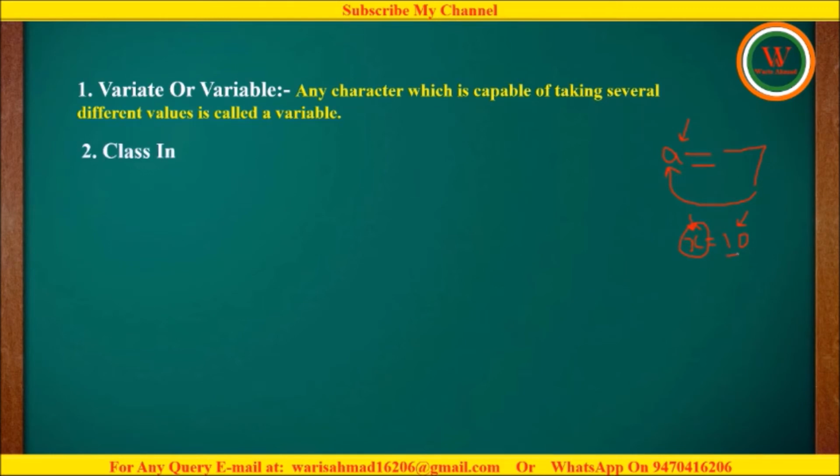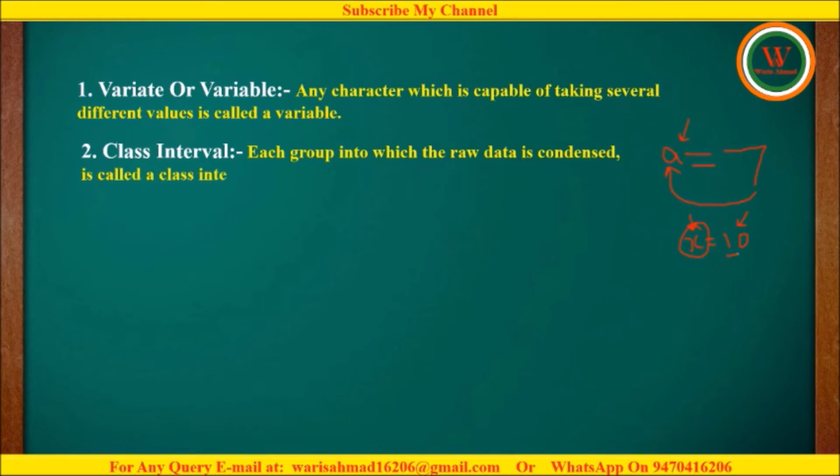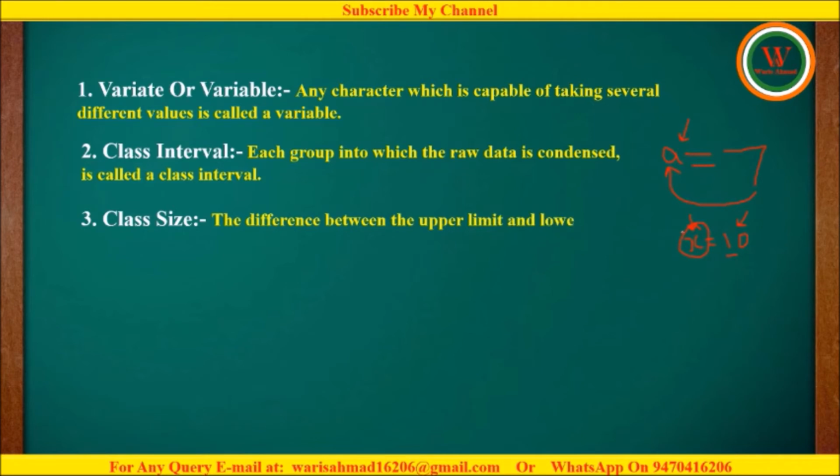Now the next topic is class interval. Each group into which the raw data is condensed is called a class interval. Next topic is class size. The difference between the upper limit and lower limit is called class size.